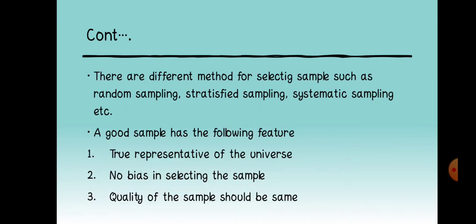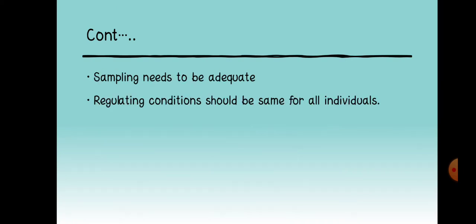There are different methods for selecting, such as random sampling, stratified sampling, systematic sampling, etc. Some features of a good sample are: it should be representative of the universe, no bias in selecting the sample, the quality of the sample should be the same, the sample needs to be adequate, and regulating conditions should be the same for all individuals.